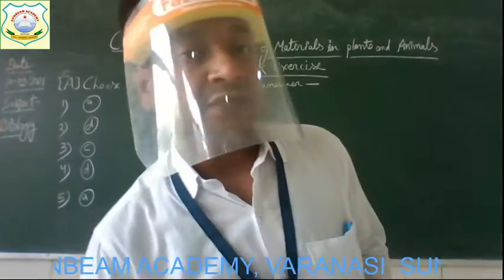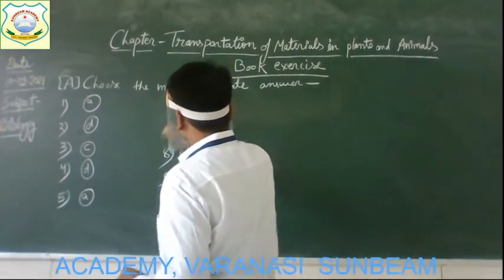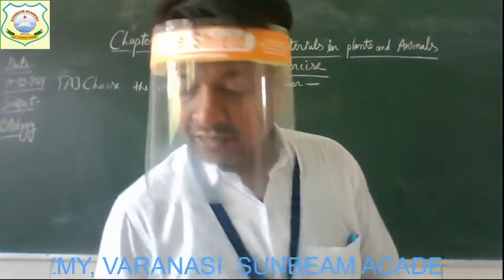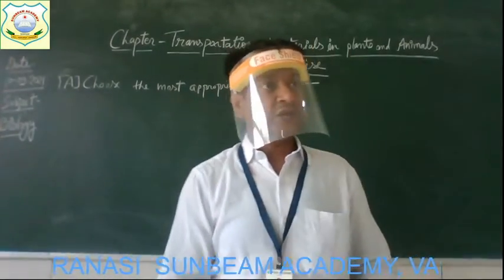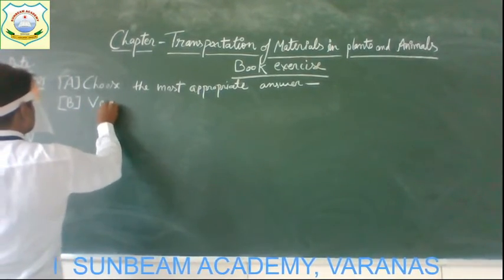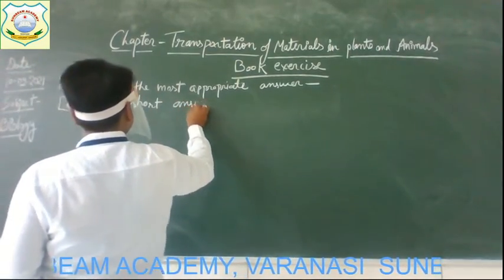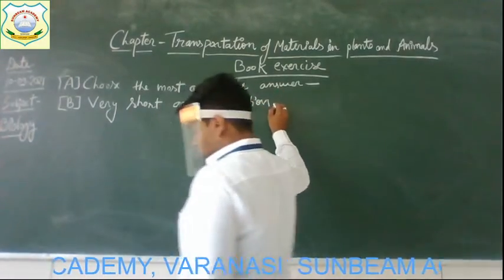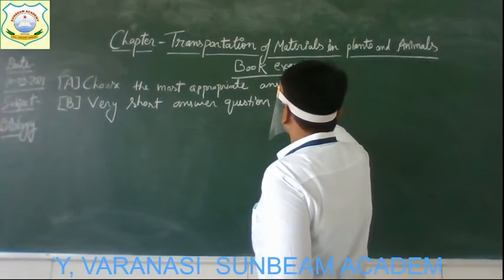Alright, now come to the next, book exercise B. And book exercise B is what? Very short answer questions. And the answers you have to give in, yes, one word.